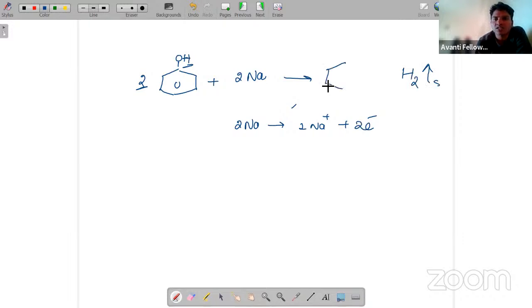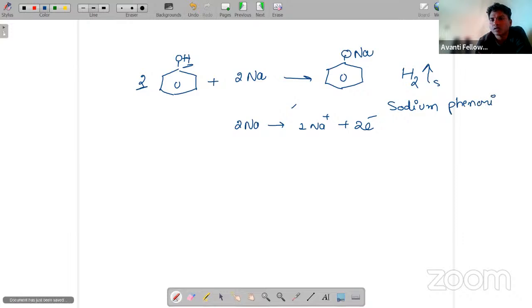Now what is the ion you are going to get here? You are going to get sodium phenoxide. This is sodium phenoxide, with the phenoxide ion.